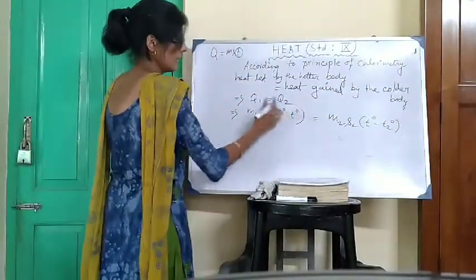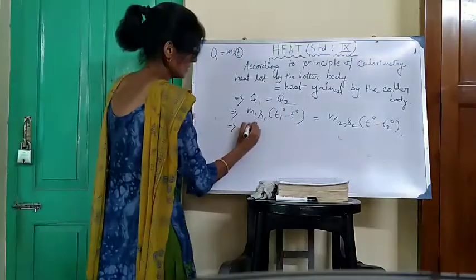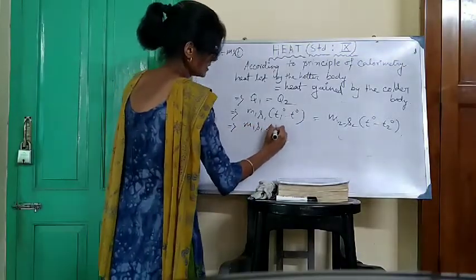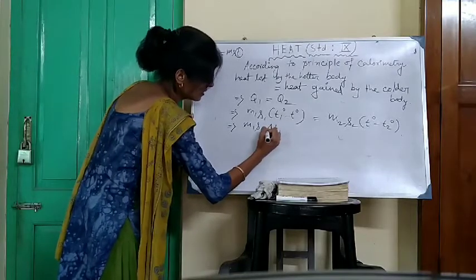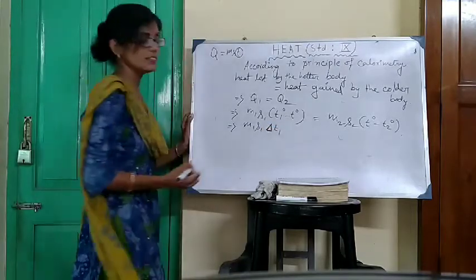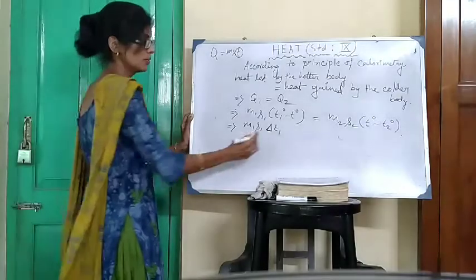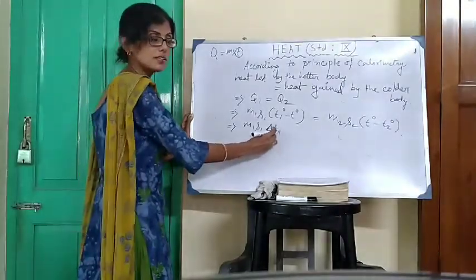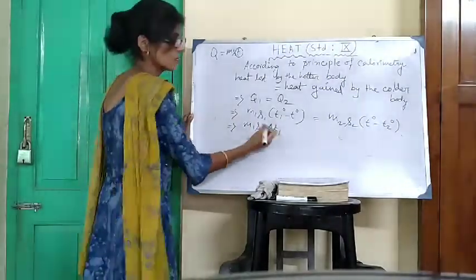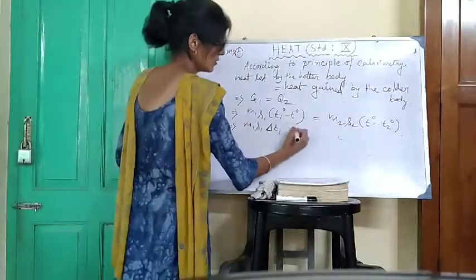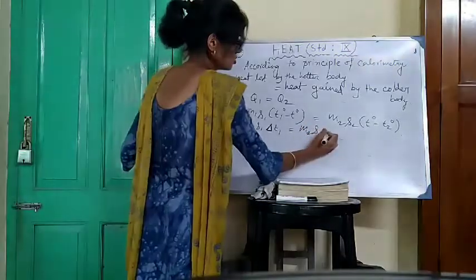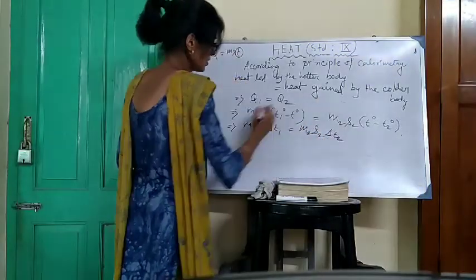Consider T1 degree minus T degree, that is delta T1. Delta stands for the change. It represents the change in any physical quantity. Here the physical quantity is temperature. Okay. M1 S1 delta T1 is equal to M2 S2 delta T2.